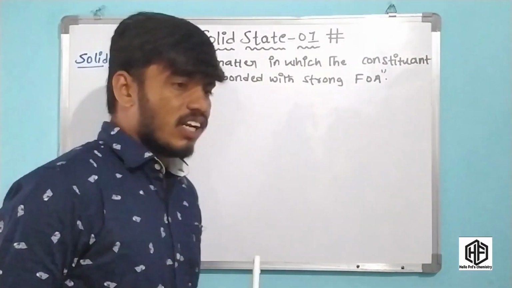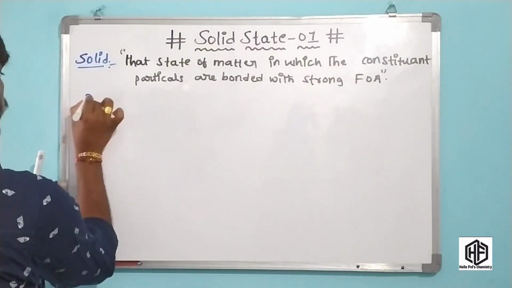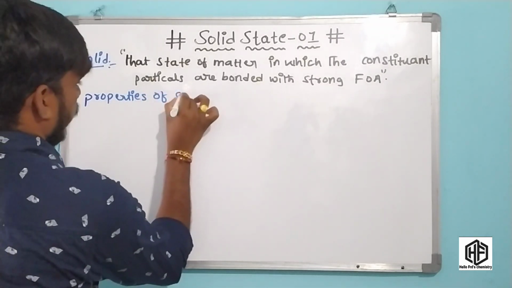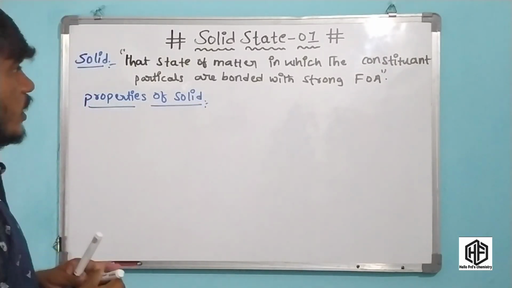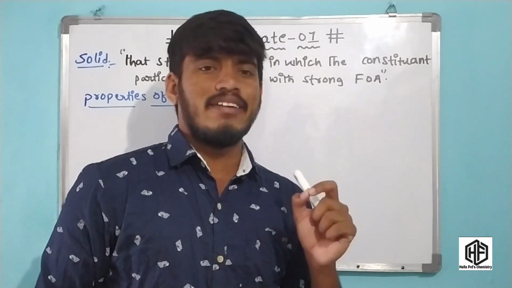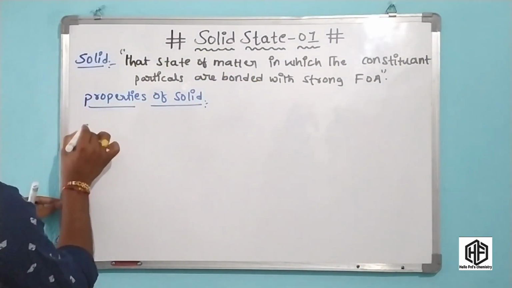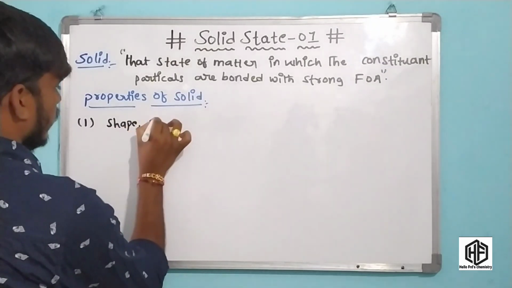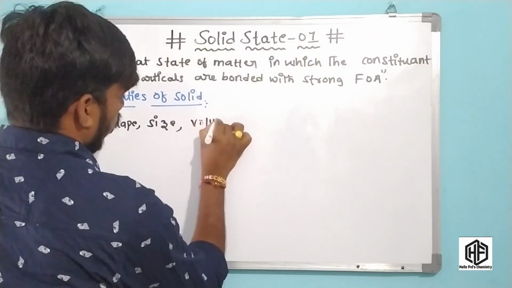Now, what are the general properties of solid? Okay friends, properties of solid. The first important property of solid is that the shape, size and volume of a solid are fixed.